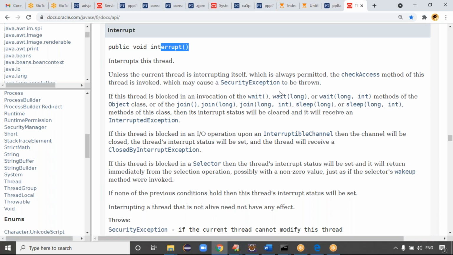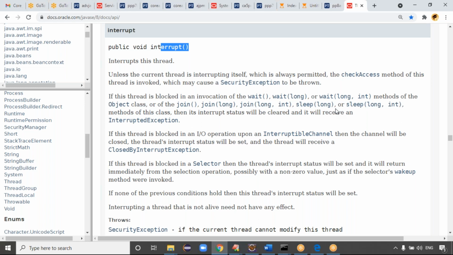Wait is an overloaded method. When you call the join method also, your thread enters sleeping mode. Join is also an overloaded method. When you call the sleep method, your thread enters sleeping mode. Sleep is also an overloaded method. So the wait method, join method, and sleep method cause the thread to enter sleeping mode, guys.